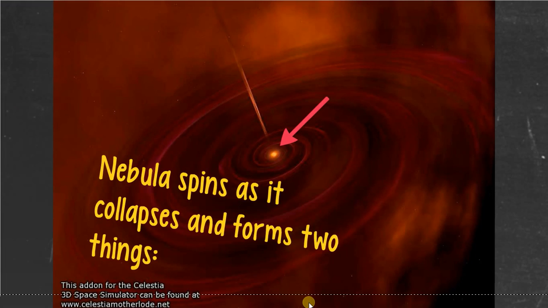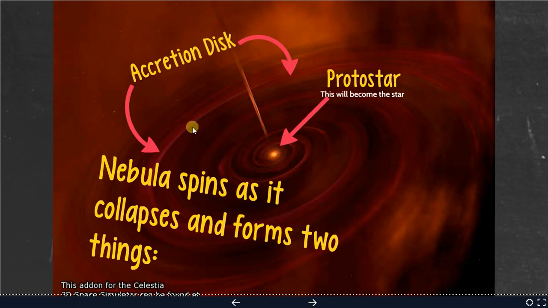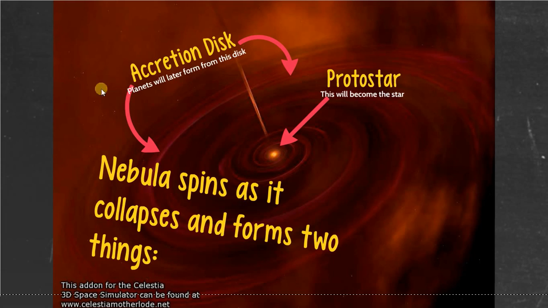First thing here is that dense, hot, glowing object in the center called a protostar. Protostar, once it gains enough mass, will eventually become the star. And then all this junk around the star is called the accretion disk. You see this here, this spinning material. This is what eventually the planets are going to form out of. You need to know this term, accretion disk, and you need to know that that's what the planets are going to form out of.